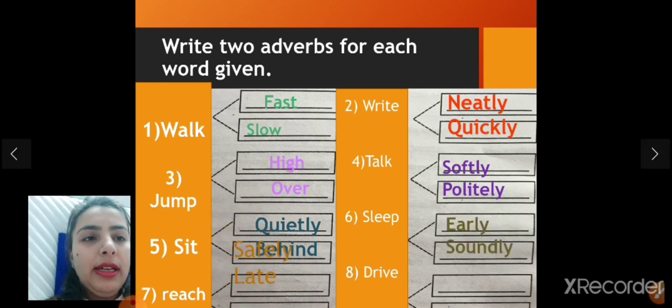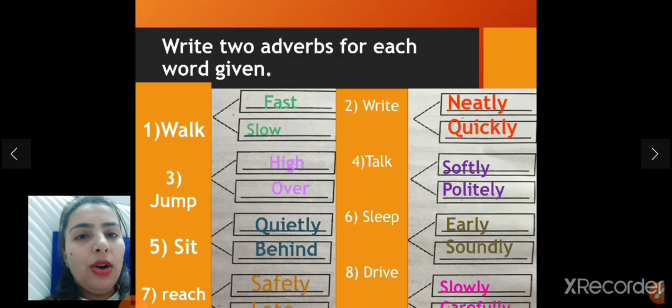Next, sleep soundly. Next is reach safely or reach late. Next is drive slowly, and drive carefully.